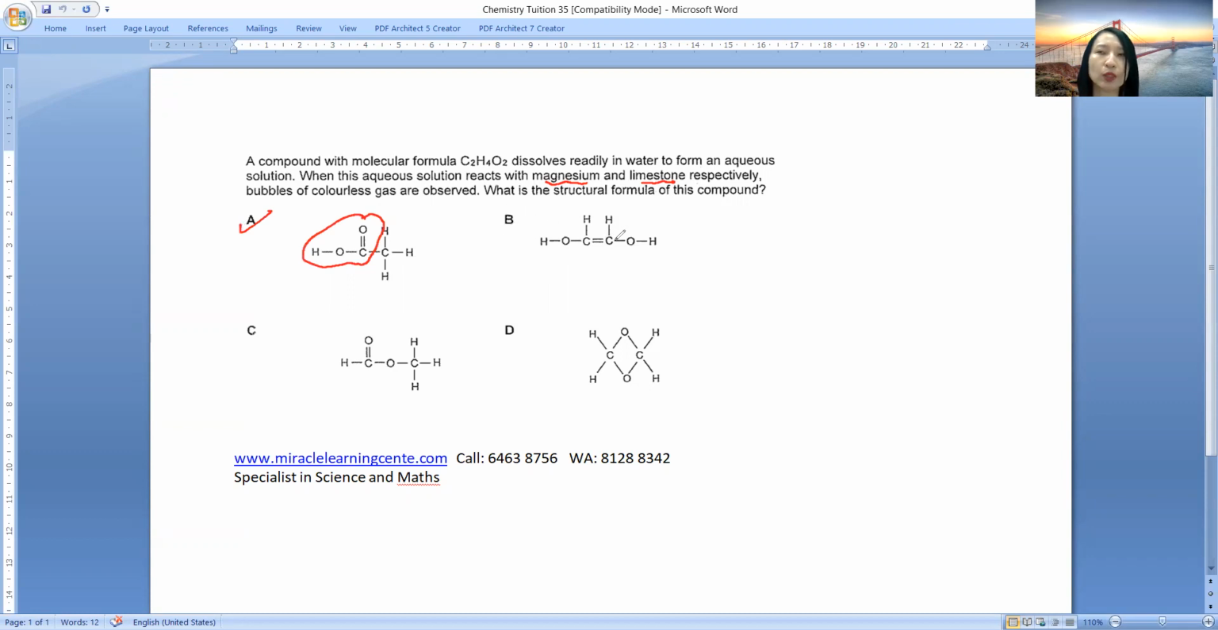How about B? B only has the OH, but doesn't have the COOH. So this is only the hydroxyl functional group, which is the alcohol. So this is not the answer because you need an acid functional group, which is the COOH. This is not an acid functional group, so it's not the answer. And this one doesn't have the COOH functional group either, okay? Hence the answer is A.